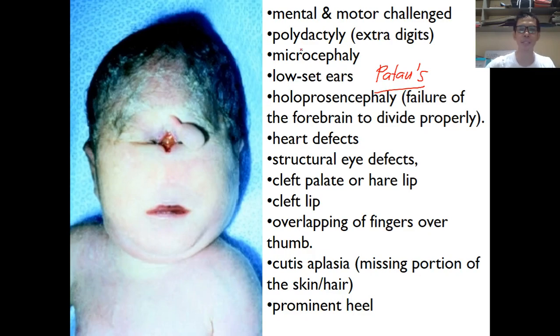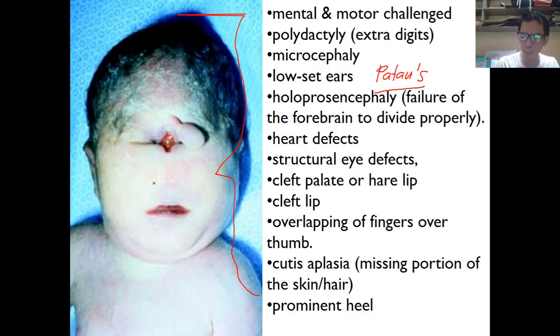These are the characteristics or the physical appearance of a person who has Patau syndrome. There is a misplaced or undeveloped eye seen here, and also an undeveloped mouth on this individual.